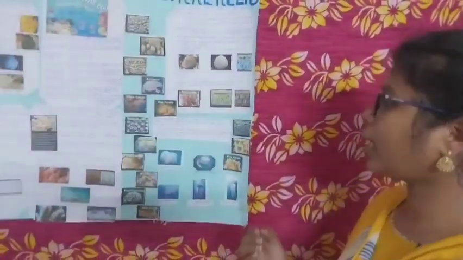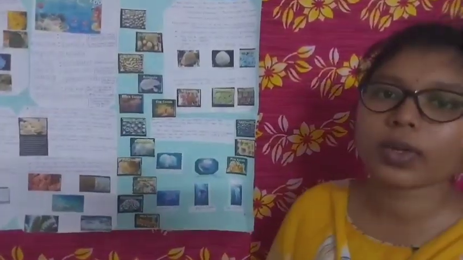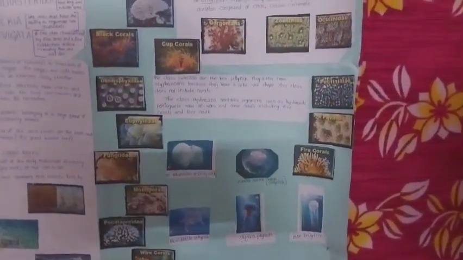Cubozoa, the box jellyfish, is the example because they have a cube-like shape. Hydrozoa contain organisms such as the Portuguese man of war. Some corals include fire corals and hydroids. These are the examples of Cubozoa and Hydrozoa. In 1981, UNESCO declared that coral reefs occupy 0.1% of the ocean area, and coral reefs provide a home for at least 25%